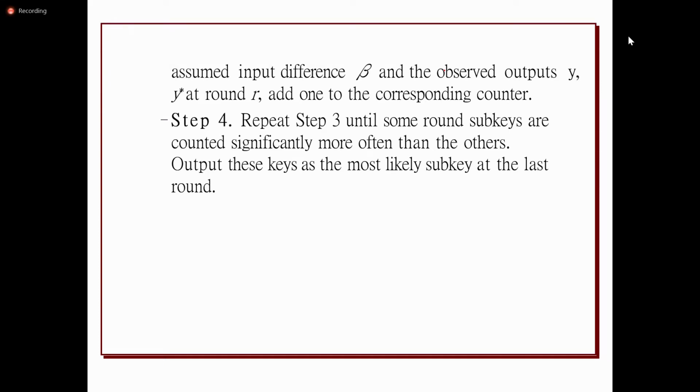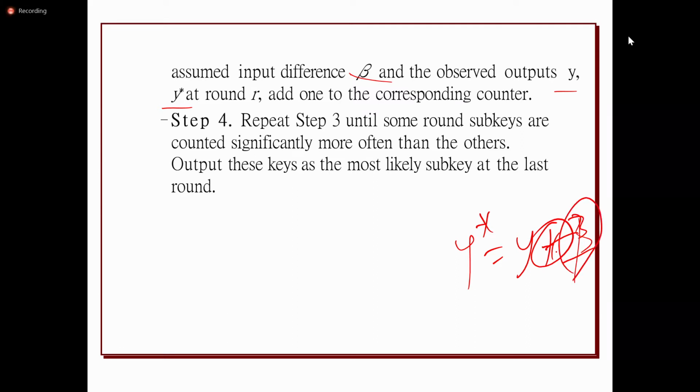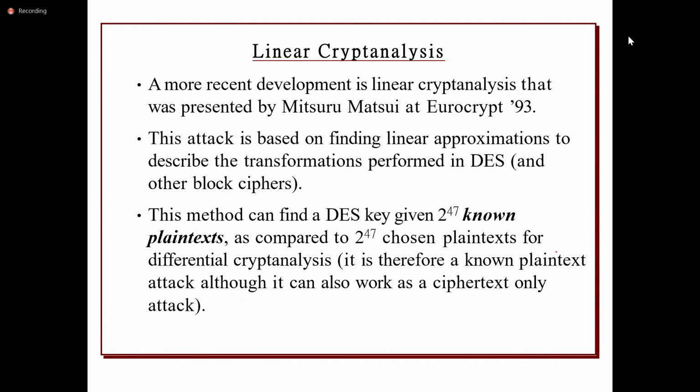For a given pair of plaintext, the generated ciphertext difference will be represented as beta. Again there, the difference will be represented with y star, calculated as y star equals y XOR beta, where beta is the XOR difference of the generated ciphertext. Okay, so this is the procedure of differential cryptanalysis.